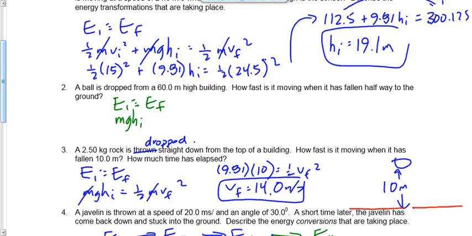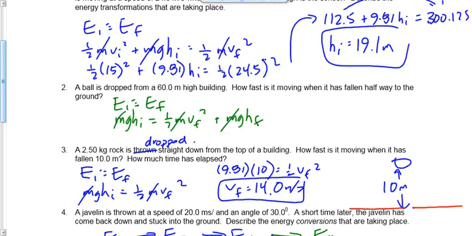Is it moving when it starts? No, it's not. So there's no kinetic, right? My initial energy is just mgh initial. What about at the end of it, when I've gone halfway down, 30 meters down? Is it moving now? Yeah, it is. So I've got what kind of energy? Is there still a height? Shivetta, is there a height now? There is. So there's also potential energy as well, right? Once again, the mass cancels.